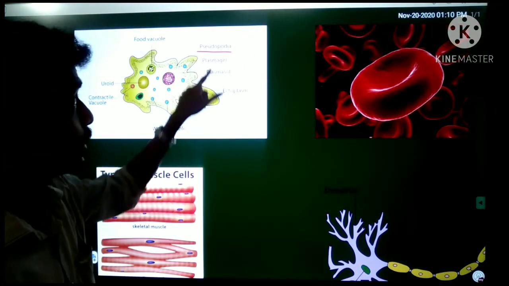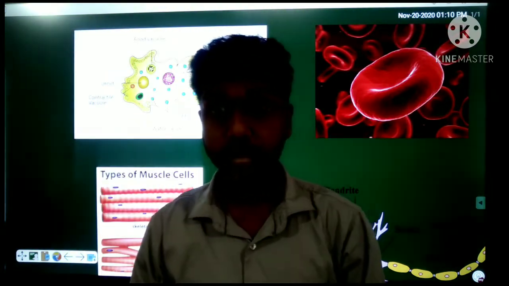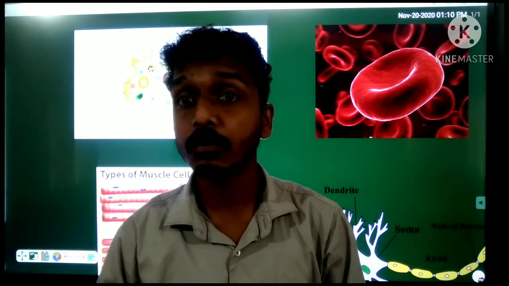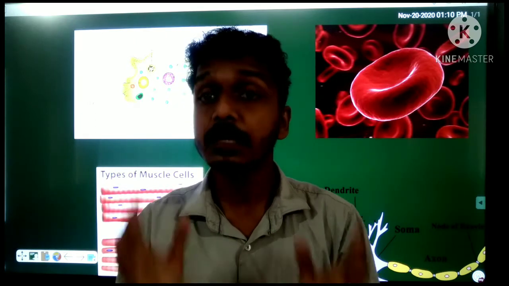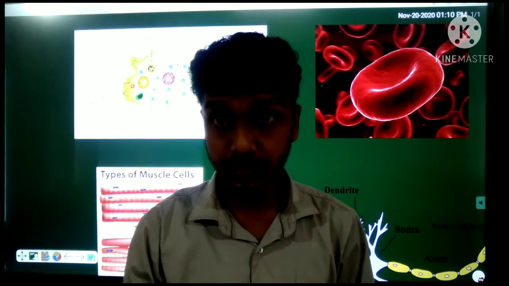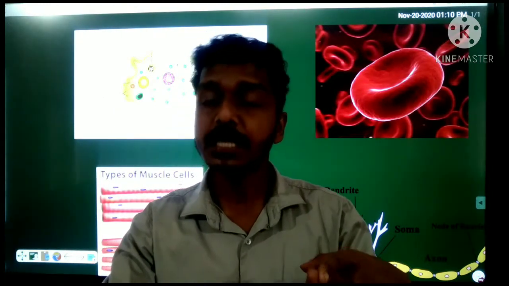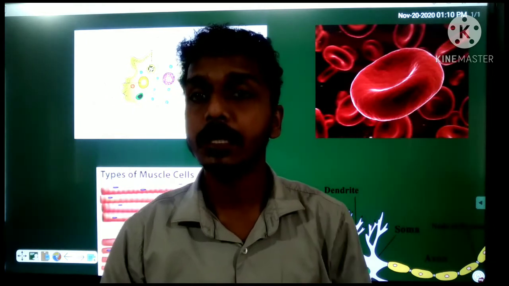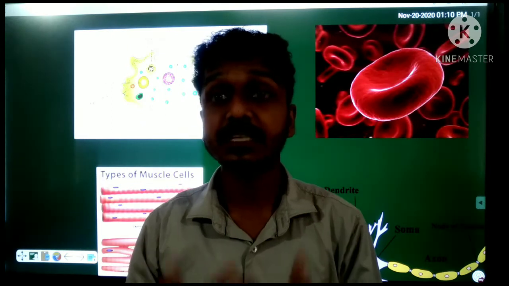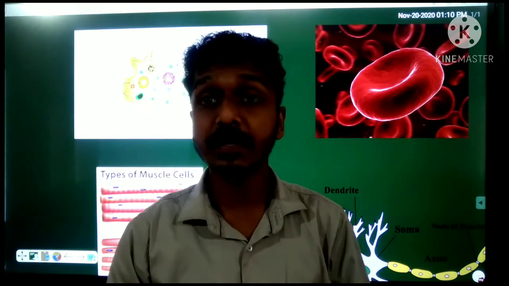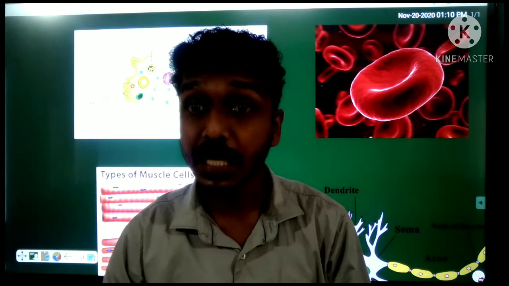And this pseudopodia of amoeba helps to catch the food. And that also helps for the movement of amoeba in water. We already mentioned the amoeba is an aquatic organism. So there are two functions for pseudopodia. First, it helps to catch the food. Second, it helps for the movement of amoeba in the water. That extension of the cell of amoeba is called pseudopodia, and amoeba is an aquatic shapeless organism.